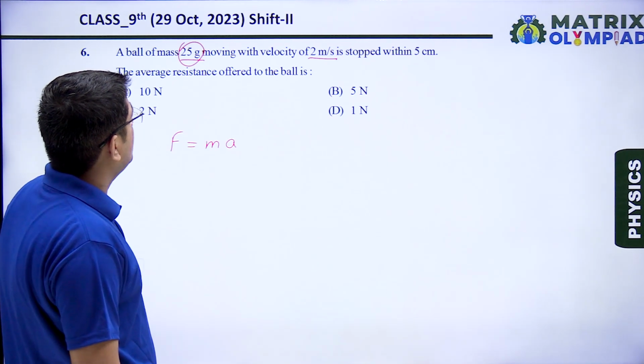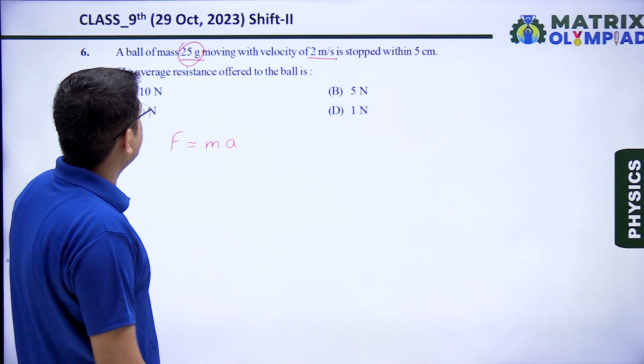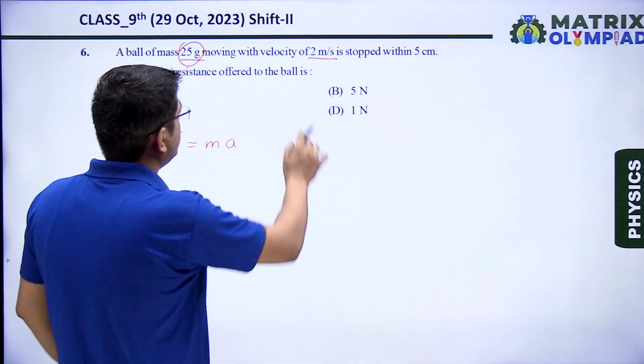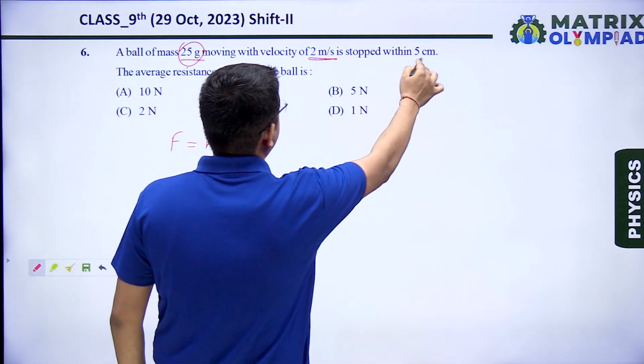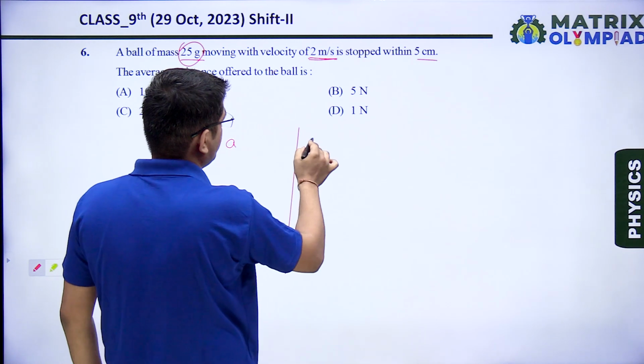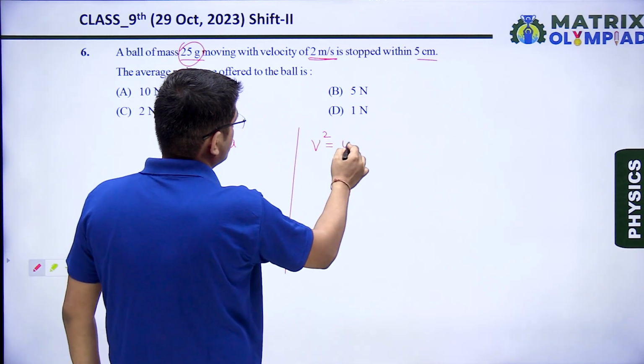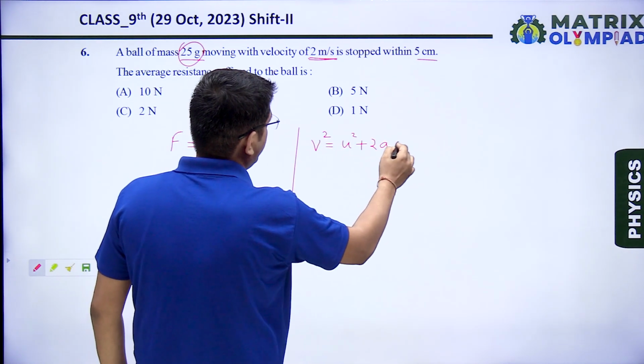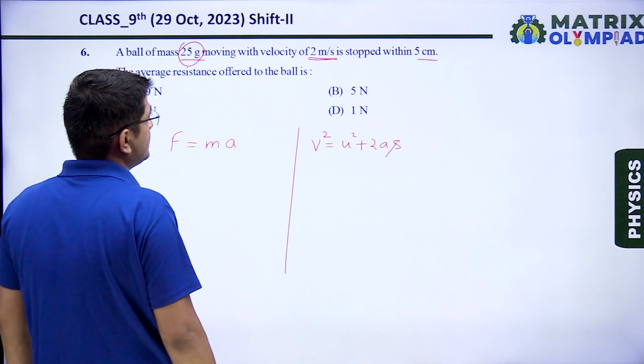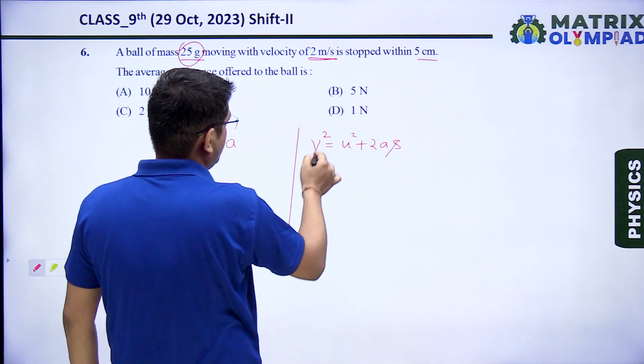So let us calculate the value of acceleration. Because time is not given here, velocity and distance is given, I am using third equation of motion. V square is equals to U square plus 2AS. In this case, final velocity, because it will stop, becomes 0.